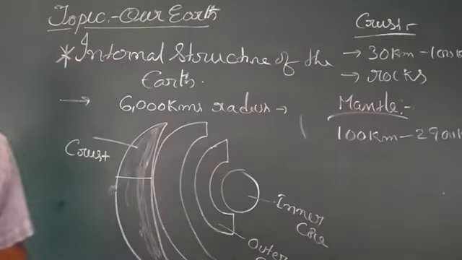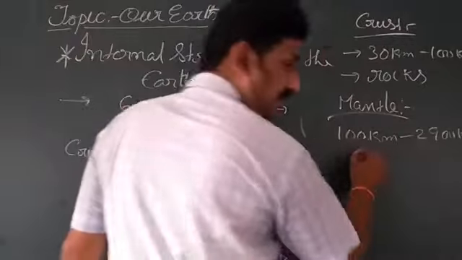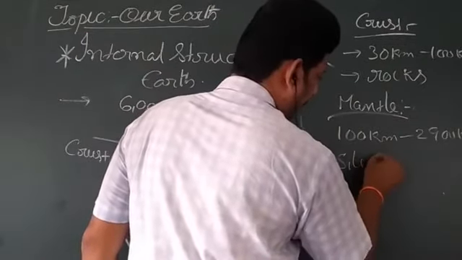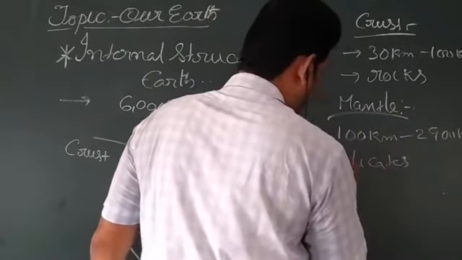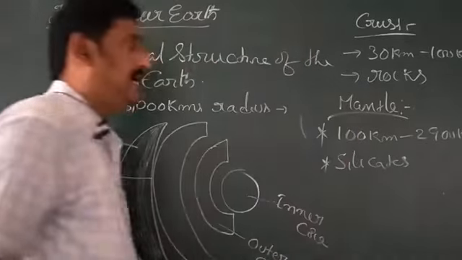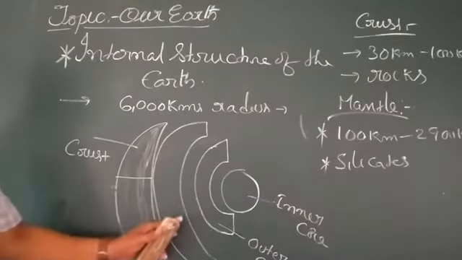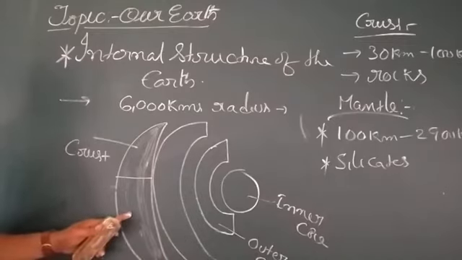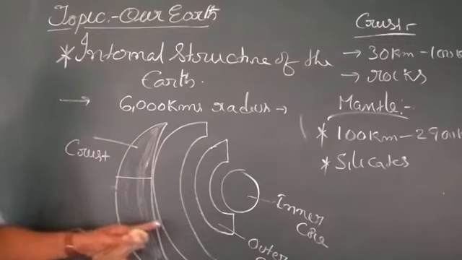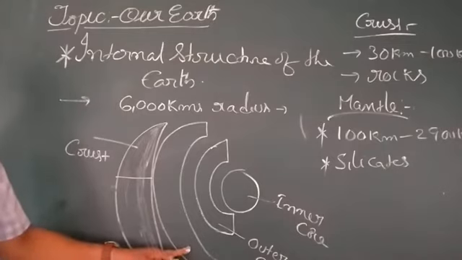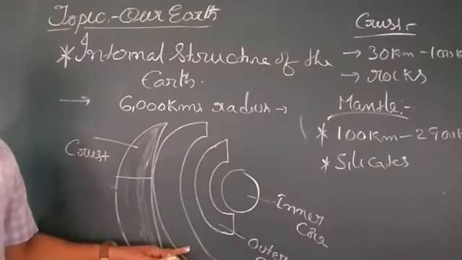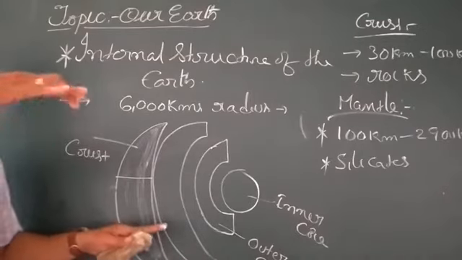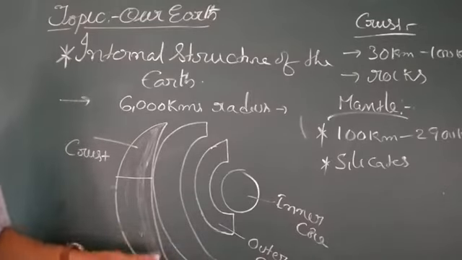What important minerals are available here? Silicates. The mantle is the second layer of the interior part of the earth. The first layer of the interior is the crust. The second one is the mantle, which is full of hot liquid state, and the crust is also flowing over the mantle.